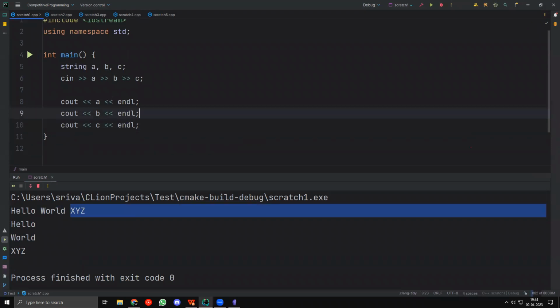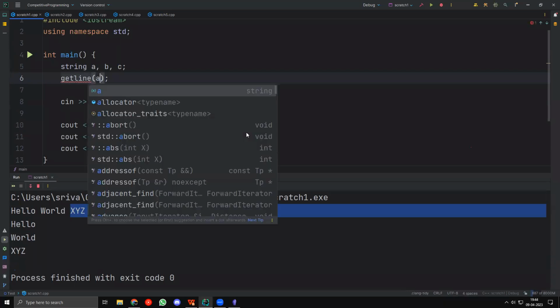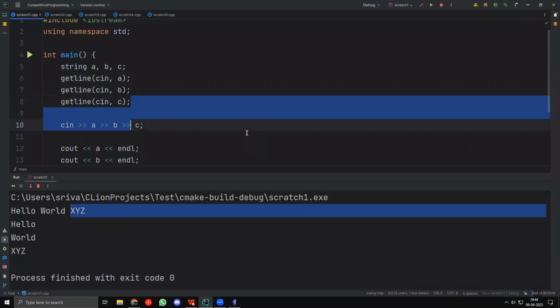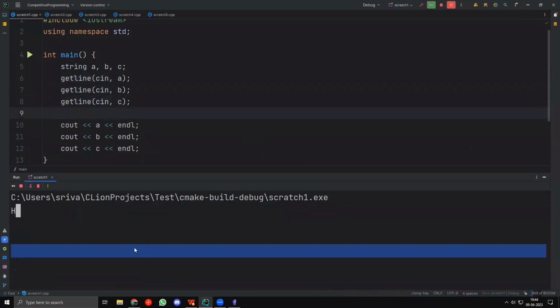I don't want to explain this in too much detail, but I will just show you, right? If it doesn't work, don't worry. Like if you can't use this properly, don't worry. It does get a bit complex. We need to understand input in a lot of detail to understand this. But I can do getline cin comma A, getline cin comma B, getline cin comma C. And if I run this, now this will take input of sentences.